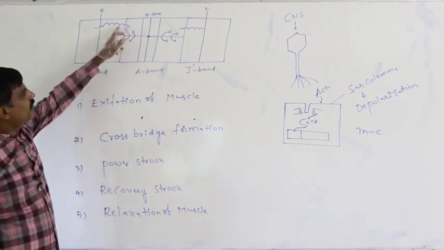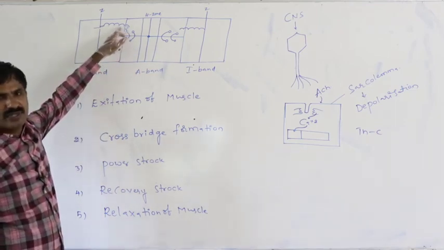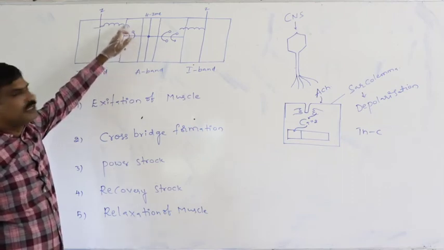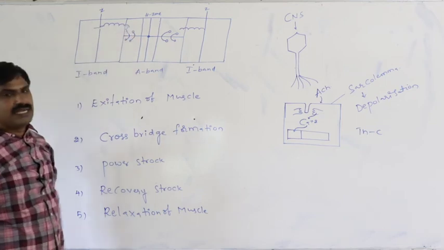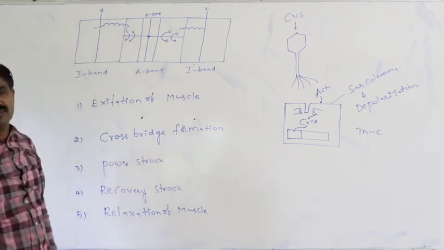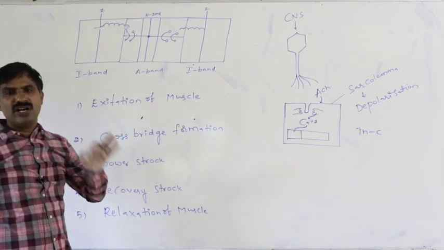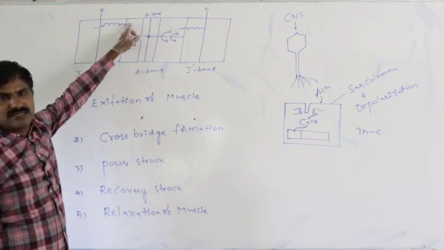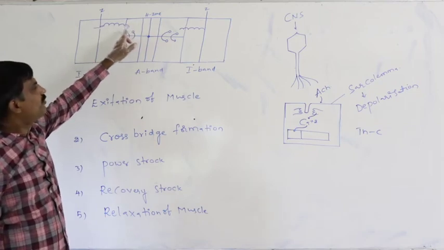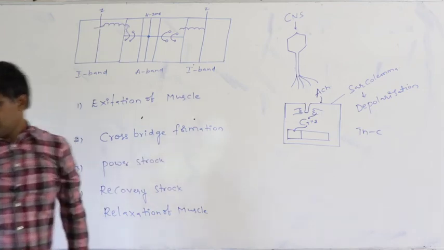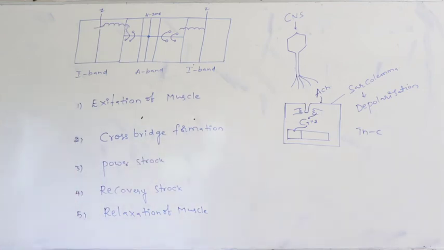After these active sites become free, the head of the myosin becomes elongated and combines with the active site, and that is said to be the cross bridge formation. Attachment of the head of the myosin with the active site is said to be the cross bridge formation.